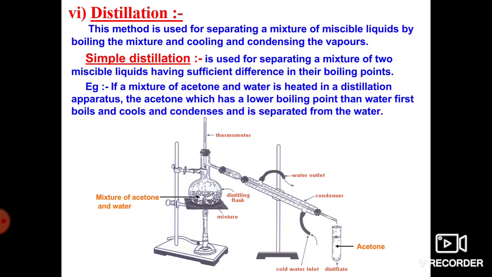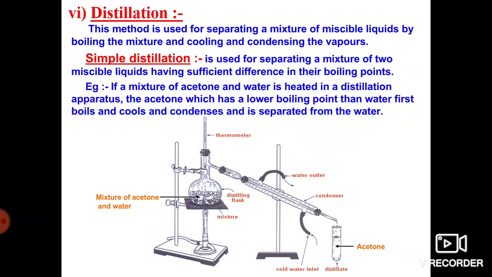What do you mean by boiling point? The changing of a substance from liquid state to vapor state at a particular temperature, we call it the boiling point. Suppose a mixture consists of two or more components, and we have to separate them. How are we going to separate that? By using the distillation phenomenon.